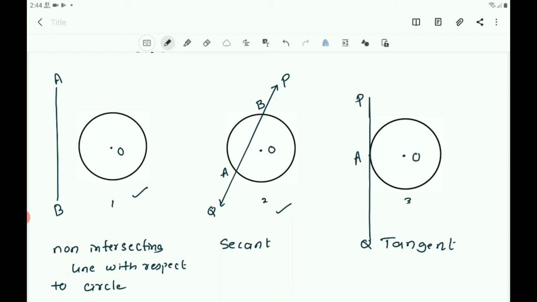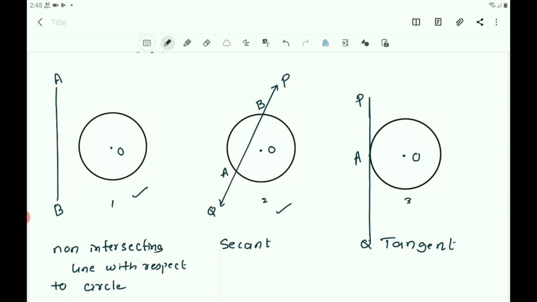In this case, we call the line PQ a secant of the circle. Here, in the first case, it is a non-intersecting line with respect to the circle, and in the second figure, it is the secant of the circle.